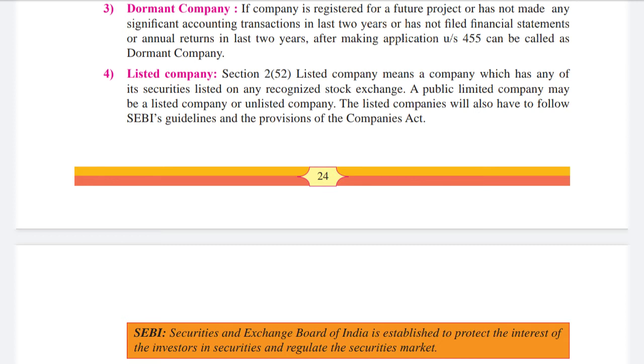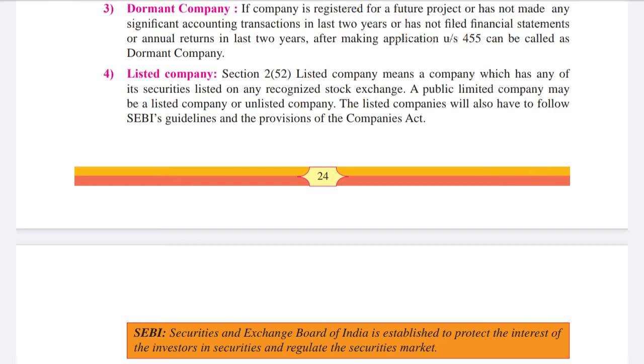Then listed company. What is a listed company? Section 252, listed company means a company which has any of its securities listed on any organized stock exchange. A public limited company may be a listed company or an unlisted company, whose securities are listed on a recognized stock exchange.